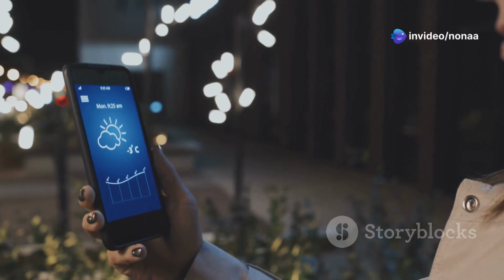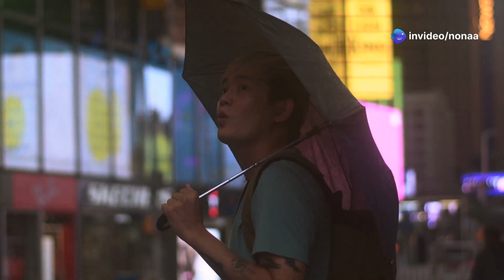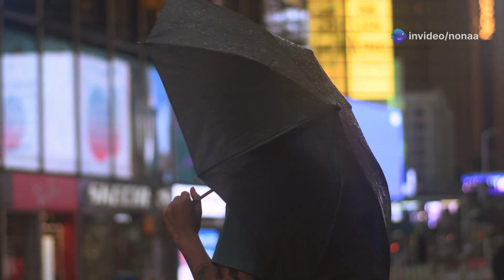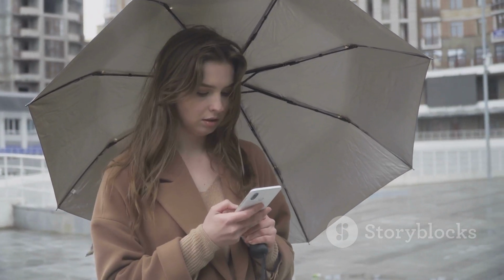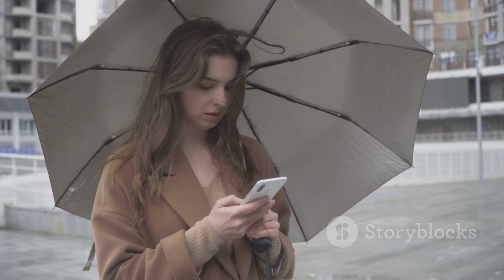Think about choosing what to wear in the morning. You might check the weather app. If there's a high chance of rain, you'll probably grab a jacket. That's probability in action. You're using information about the likelihood of rain to make a decision that affects your day.